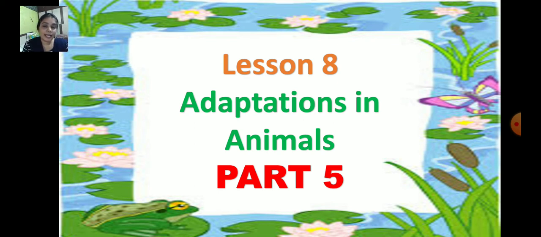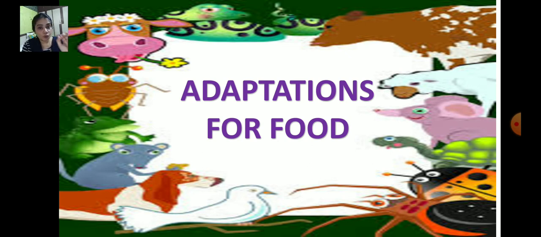And the animals that fly, like birds and bats, and spend a lot of time in the air, are known as aerial animals. And we learned about migration, that is, in some seasons the birds fly to other lands for their food and come back to their own place after some months, so they are called migrating birds. And today we are going to learn adaptations for food.